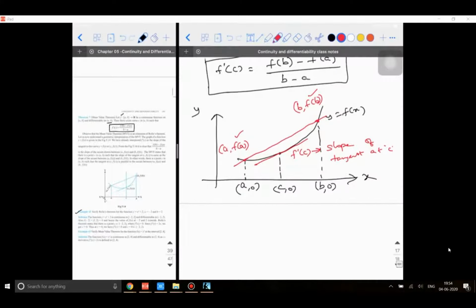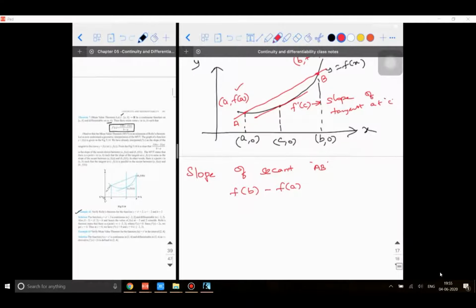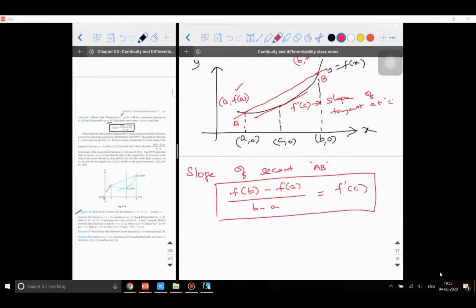Now, if I ask you, what is the slope of the secant AB? Then what are you going to say? Slope of the secant AB will be equal to y2 minus y1 divided by x2 minus x1. This is a known fact. So y2 is f of b and y1 is f of a, the whole divided by b minus a. So this is going to be the slope of the secant. So what does it mean? If I write f of b minus f of a divided by b minus a is equal to f dash of c, then what does this literally mean? When can two slopes be equal?